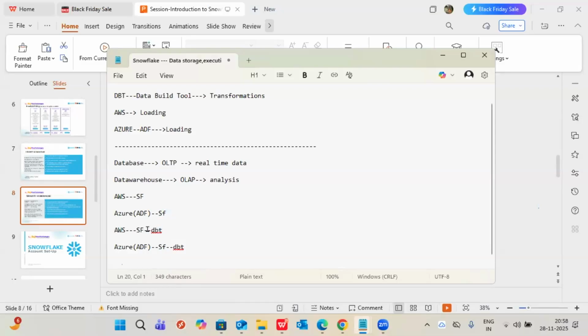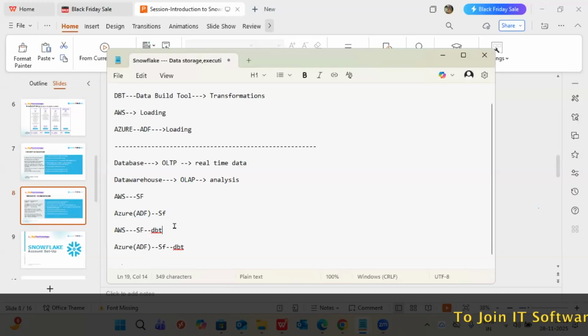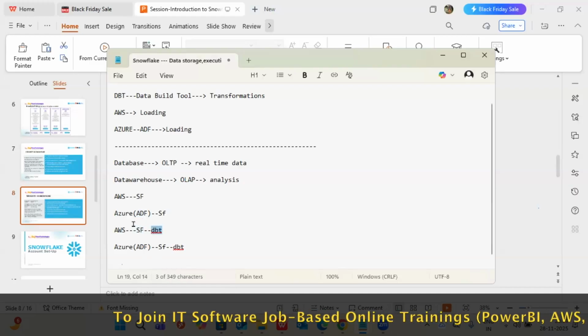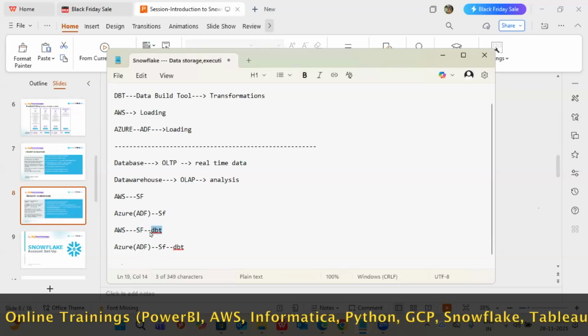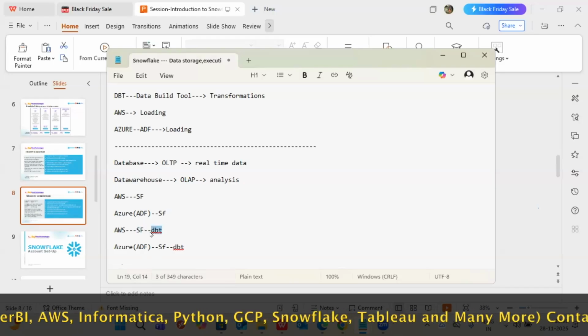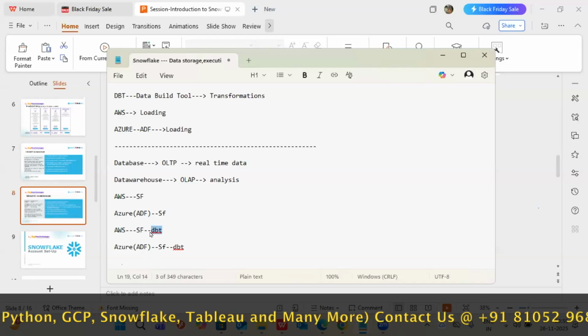This is a normal pipeline. If you add this, it becomes an advanced pipeline. That is the difference. DBT is an individual tool, a cloud tool. On top of Snowflake, we will add this tool connection. We will build the connection between Snowflake and DBT only for transformation. DBT doesn't have a compute layer or a storage layer, nothing. It will just do transformation.